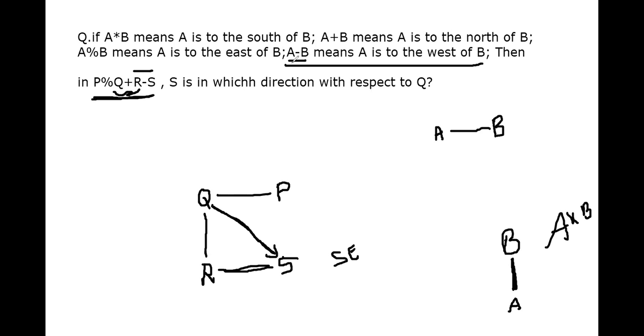So R minus S means R is to the west of S. We already have the position of R, so S should be present here, then only R will be the west of S. Clear? And the question is, S is in which direction with respect to Q? So we have to find this direction. That is southeast with respect to our known diagram. This is east and this is south, so this will be the southeast. Clear? Yes, sir. Thank you.